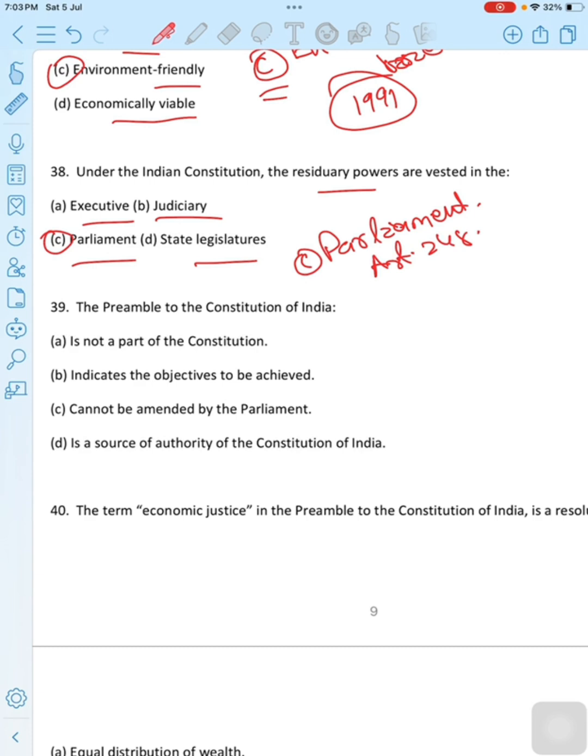248 of the Indian Constitution, the parliament has the exclusive power to make law with respect to any matter not enumerated in the union list or the state list, which are also known as residuary powers. This means that if a subject is not mentioned in either list, the parliament has the authority to make law related to the subject. This provision gives the parliament a significant amount of flexibility and power to address emerging issues and matters that may not have been anticipated by the constitution. The correct option is option C, parliament.